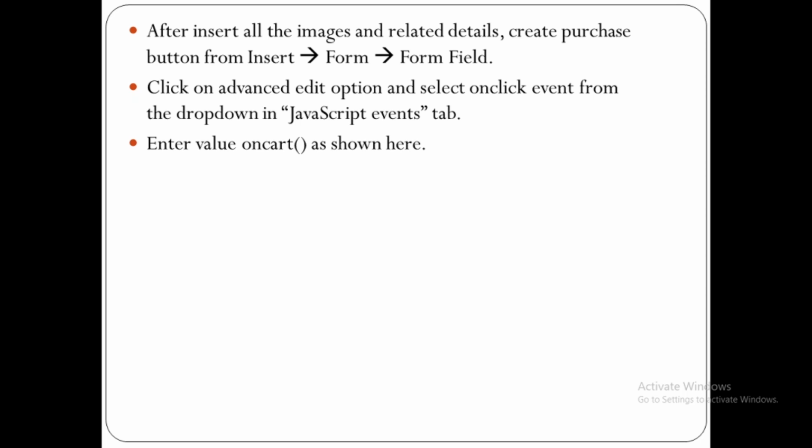So you have to add button, then for particular button you have to click on advanced tab option. There you have to select JavaScript tab. Inside JavaScript tab you have to select on click event, and you have to give value on cart, that is actually function.